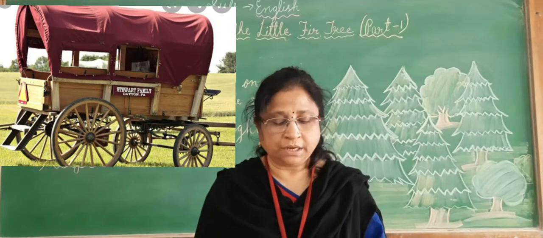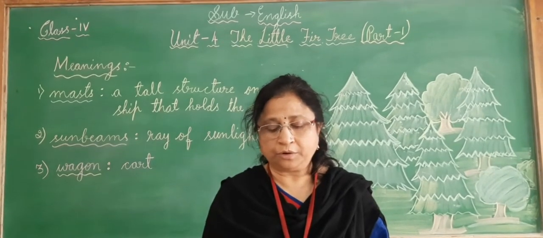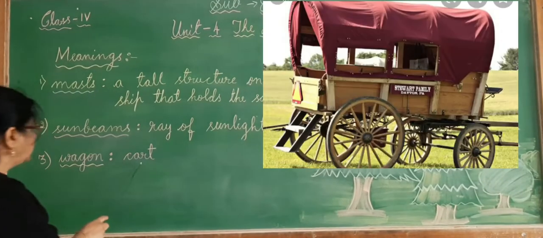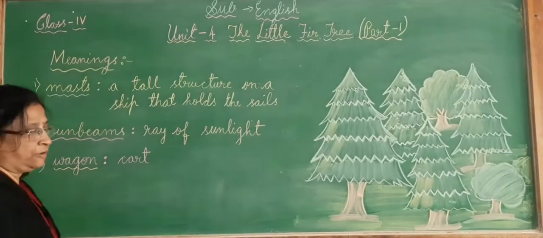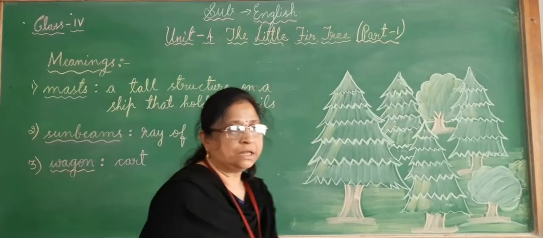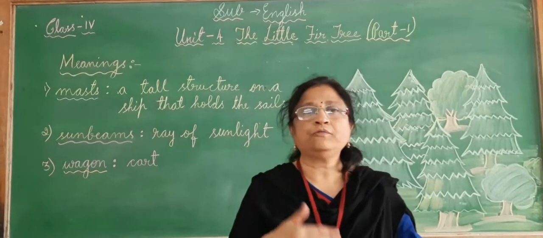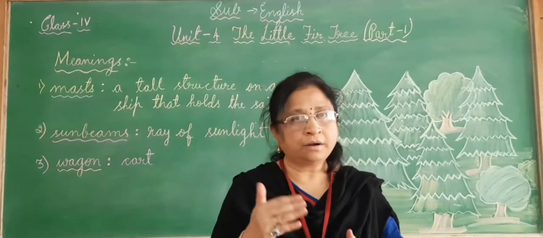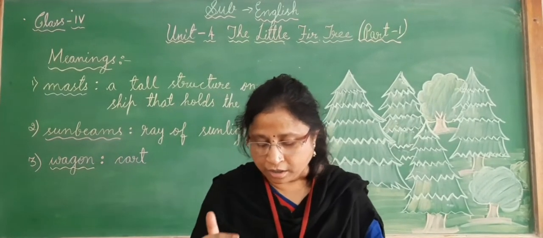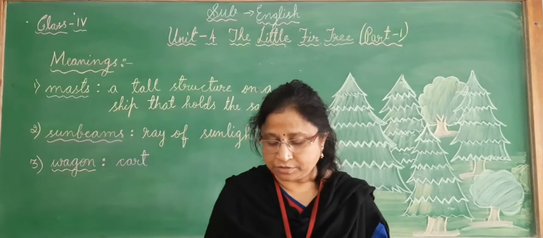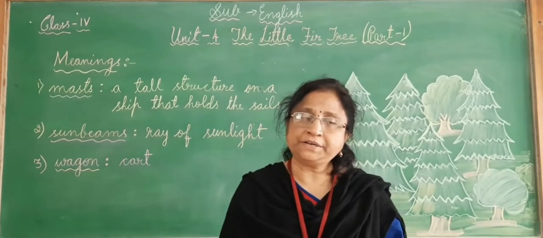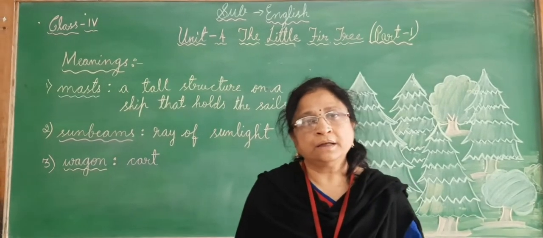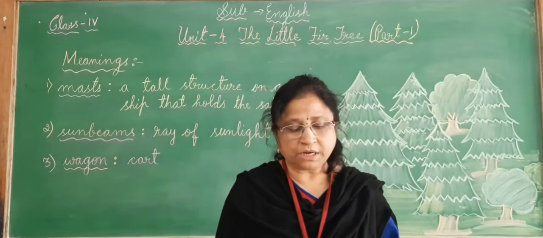The fir tree didn't know where they were going. So wagons means what, children? Here wagons are carts. What did the woodcutters do, children? They cut the tree along with the branches and carried them in a cart or wagons. And the little fir tree was very much worried what they would do with the branches and the trees. So let us see what happens.